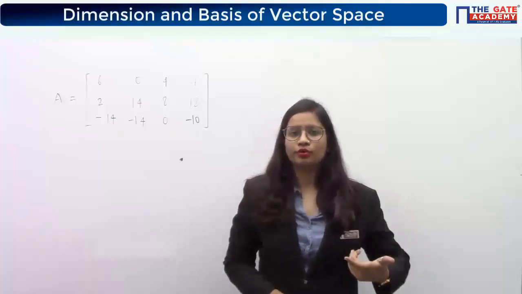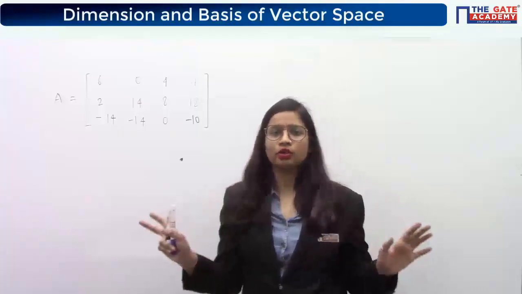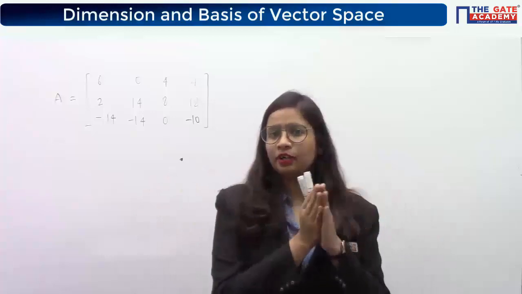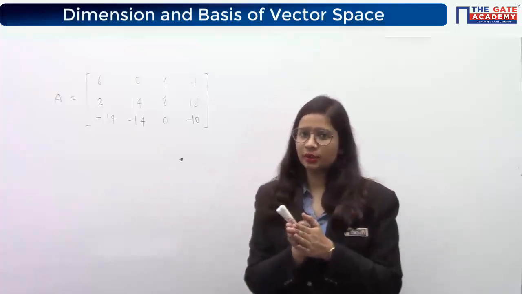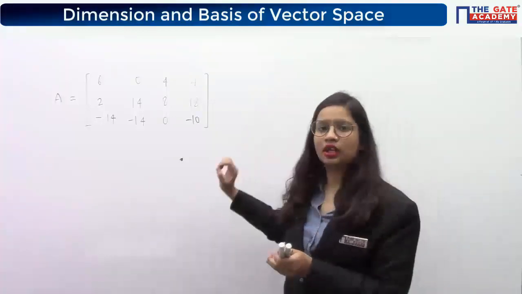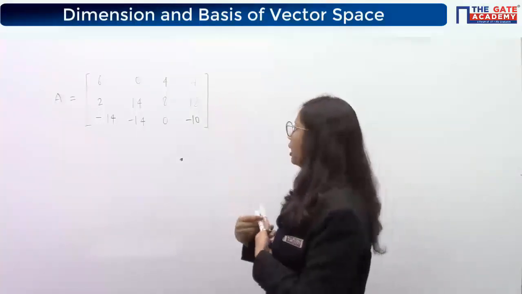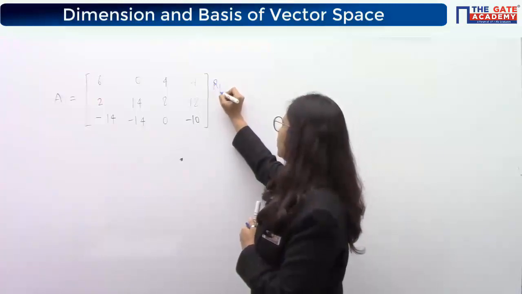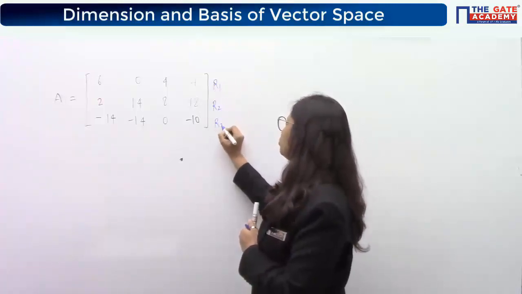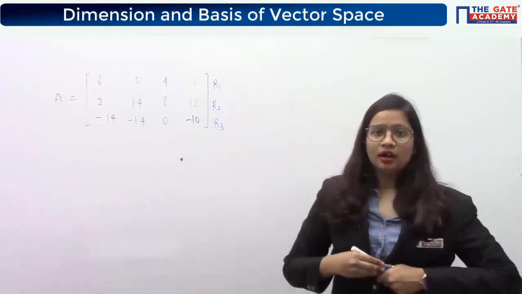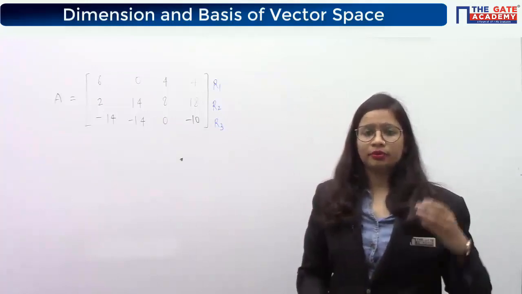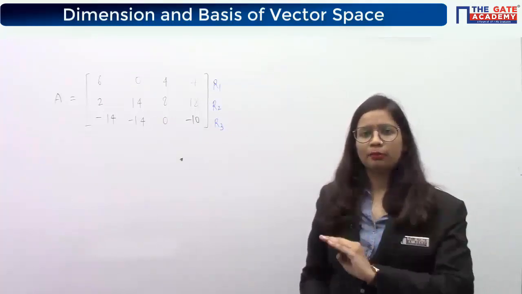Now, to check the independency and dependency, what do we do? I have always told you the golden rule to check whether something is dependent or not is to find out the relationship. So what you need to do here is to see whether there is a relationship among R1, R2 and R3. If you get the relationship, you will be able to see the rank, which will be given by the number of linearly independent rows.